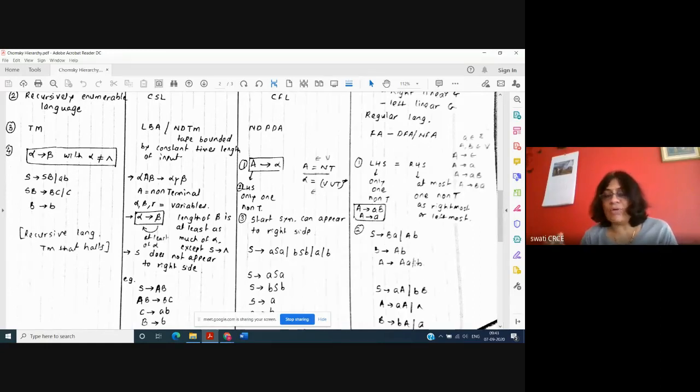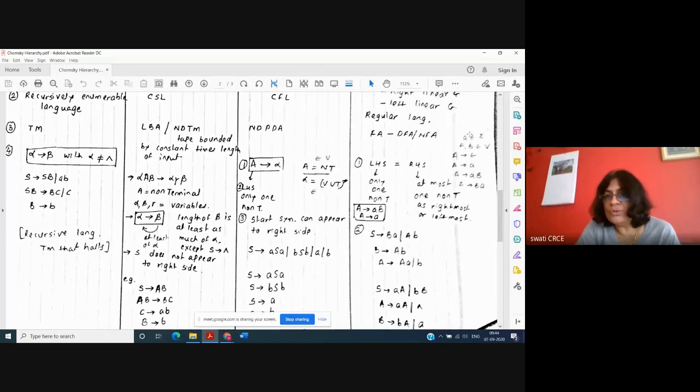Right hand side is a combination of variable and terminal. But on the right hand side there is only one variable, and that variable is at the leftmost in all the rules or at the rightmost in all the rules. So if it is occurring at the leftmost it is a left linear grammar, or else it is a right linear grammar.